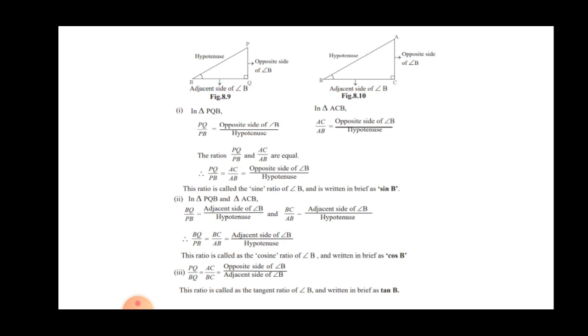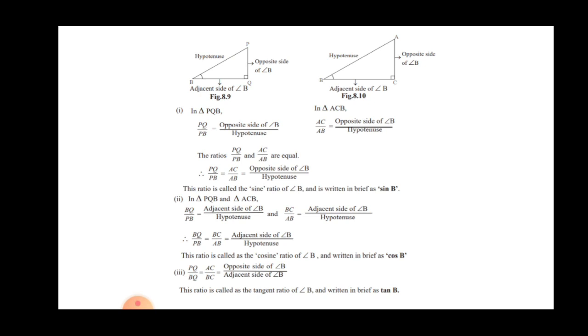Suppose we want to write the tan ratio for angle B. For the tan ratio, which one is the opposite side? Where the name of the vertex is not included, that is AC. And the adjacent side is BC. So the tan ratio is AC upon BC.